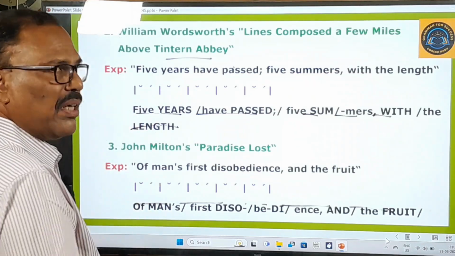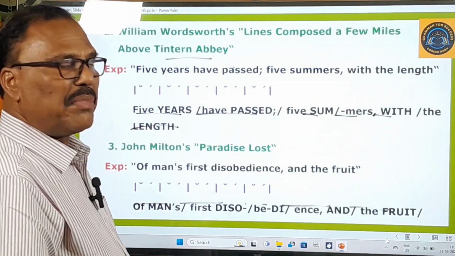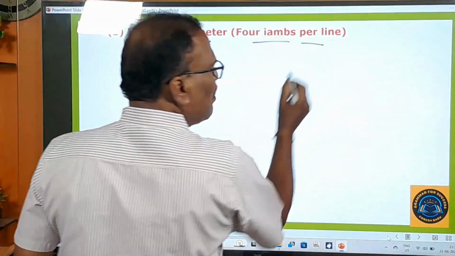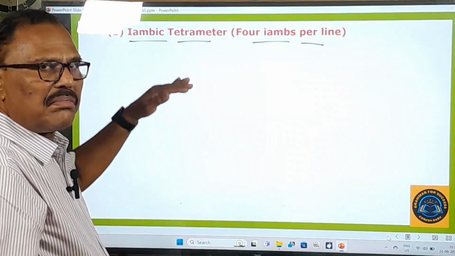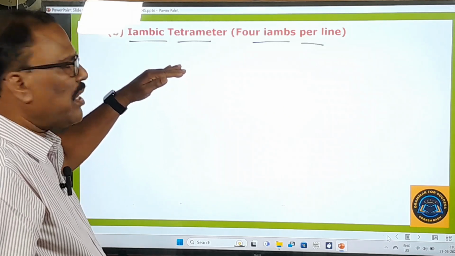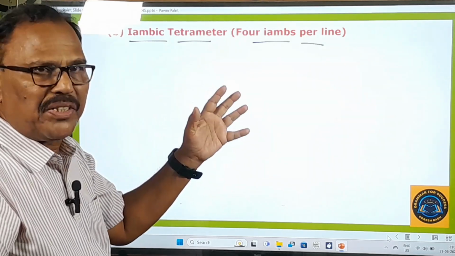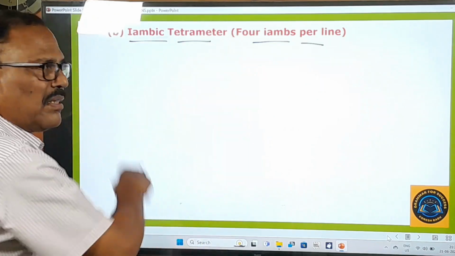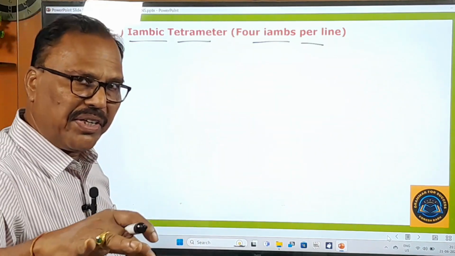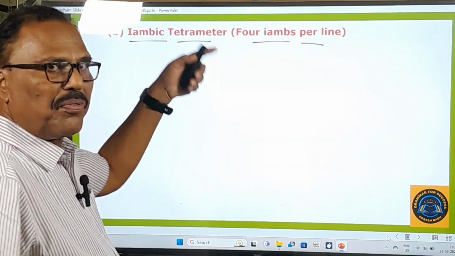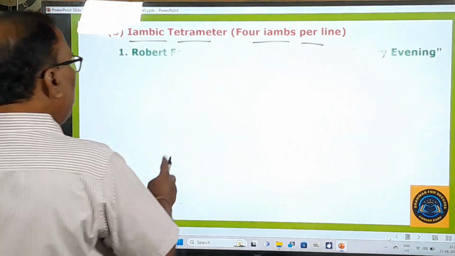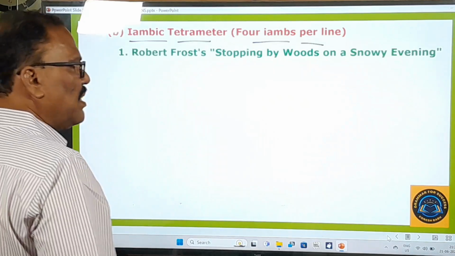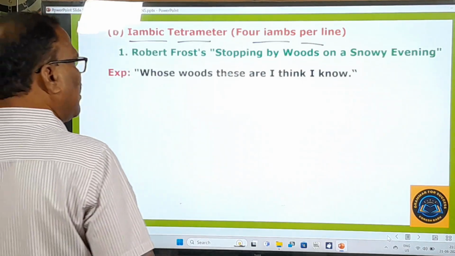Now let's move on to learn the next metrical pattern. Iambic tetrameter, four iambs per line. So in this poetic line, you can find tetrameter means four feet. Okay, four iambic feet will be there, and in that pentameter, five iambic feet will be there. So here tetra means four iambic feet will be there in that line. Robert Frost, Stopping by Woods on a Snowy Evening. From this one, a line is taken to make you understand this meter.